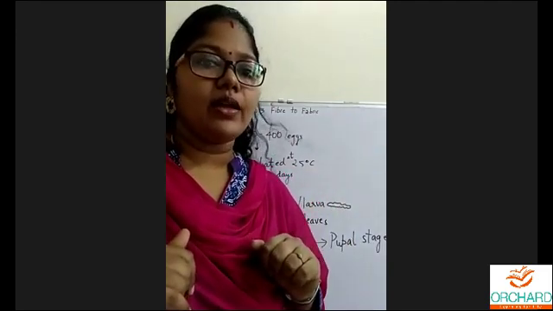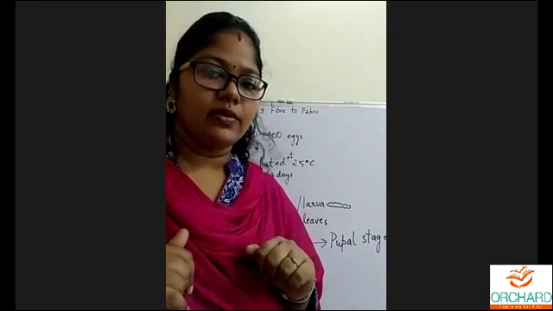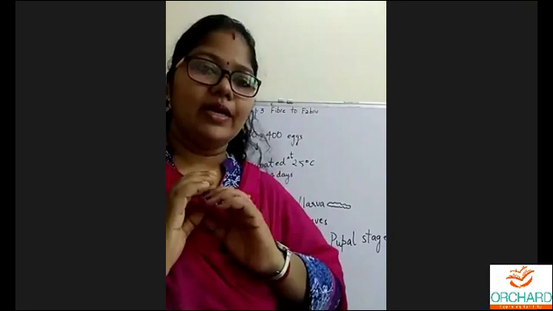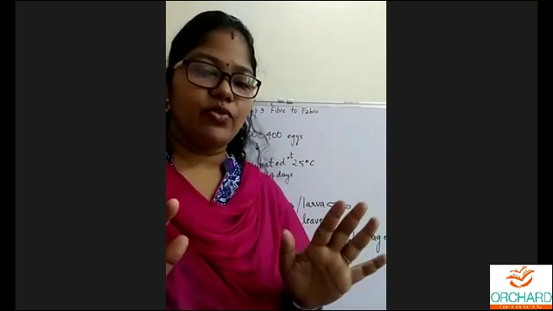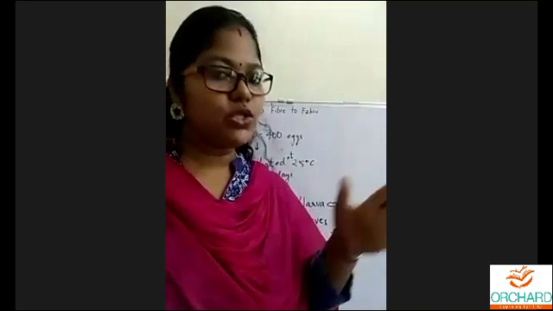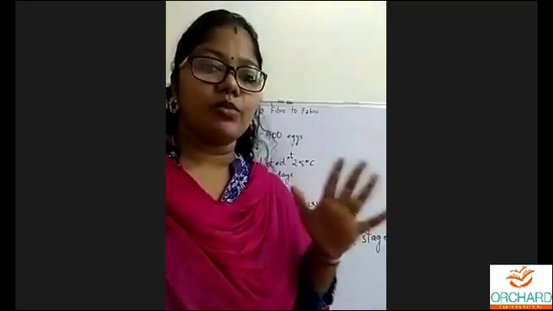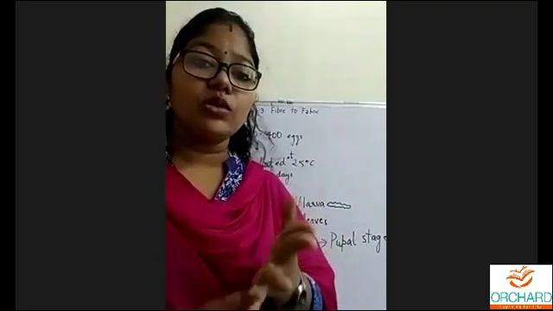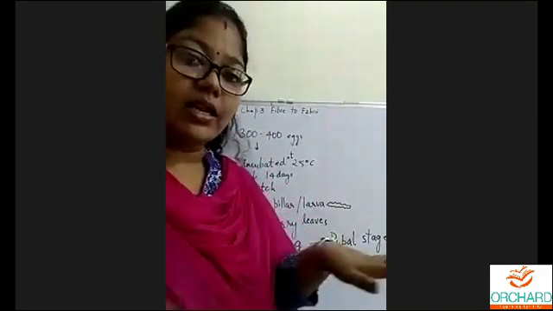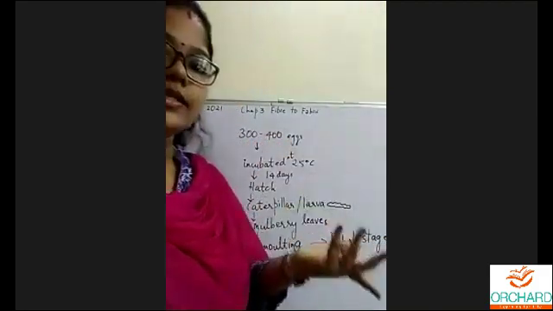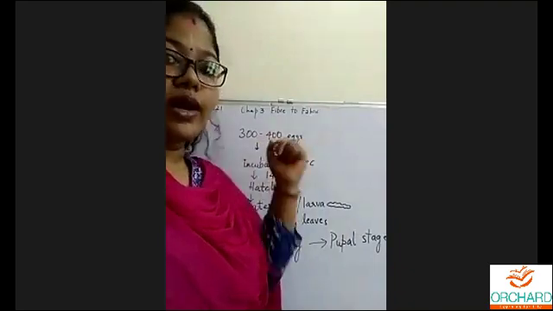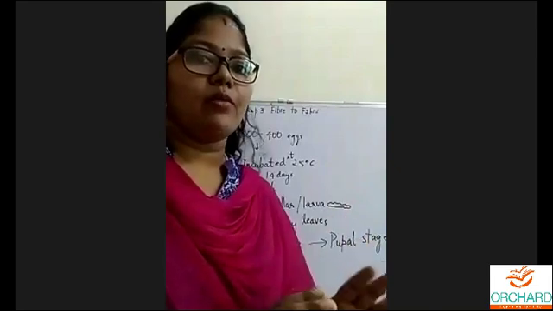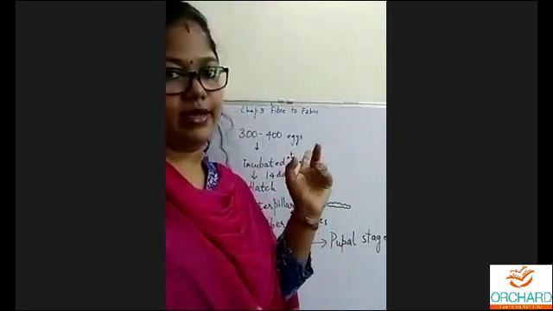Am I making myself clear? So a cocoon, when it is left for 3 weeks, breaks open and the adult moth emerges. These adult moths are very important because they will lay the eggs. If the adult moths are killed, then who will lay the eggs? 300 to 400 eggs are laid by these moths. So adult moths are also very important because they play an important role by laying eggs.